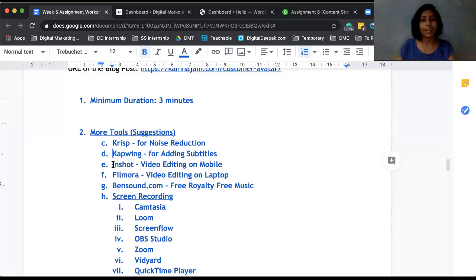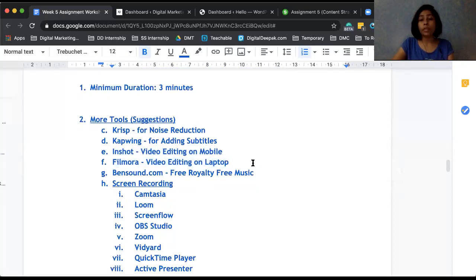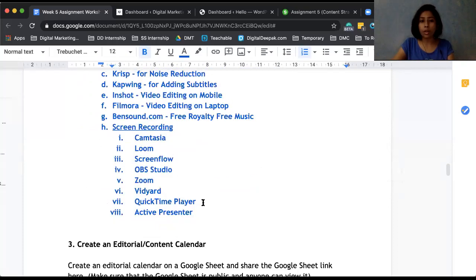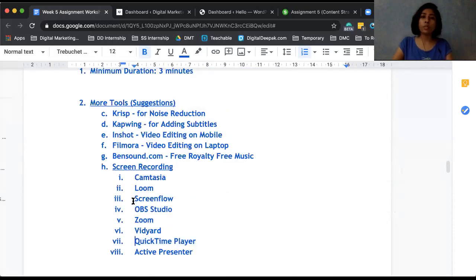If you want to just edit it, like add some effects, add some text, add some other images also, make your video really advanced, InShot is something you can use on your mobile, and Filmora is something you can use on your laptop. If you use Mac, then you can also use QuickTime Player, but it will not allow you much editing, just cutting and pasting.